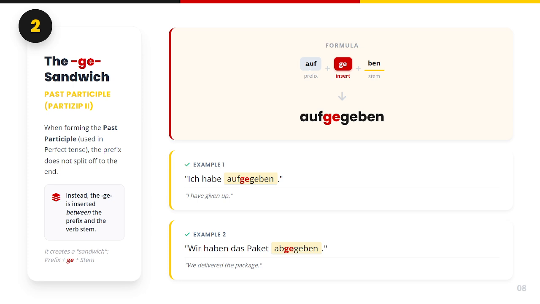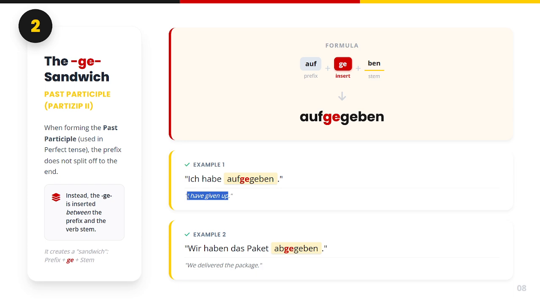So, for example, aufgeben is the word. Aufgeben, which means give up. In this case, we insert ge in the middle of the word, immediately after the prefix. Here we have the example. Ich habe aufgegeben. It means I have given up.